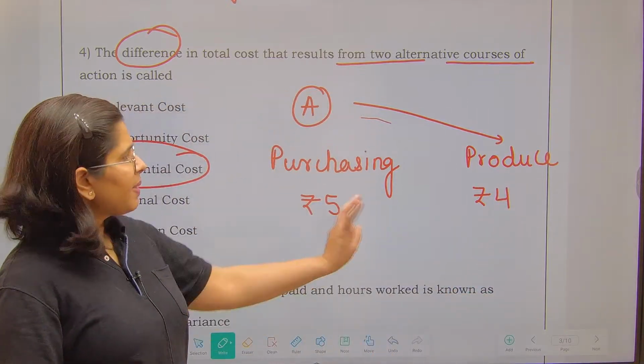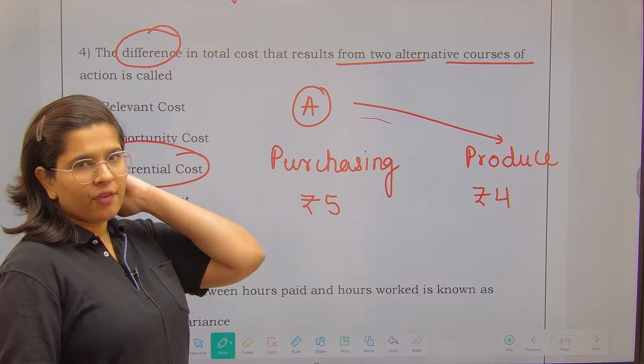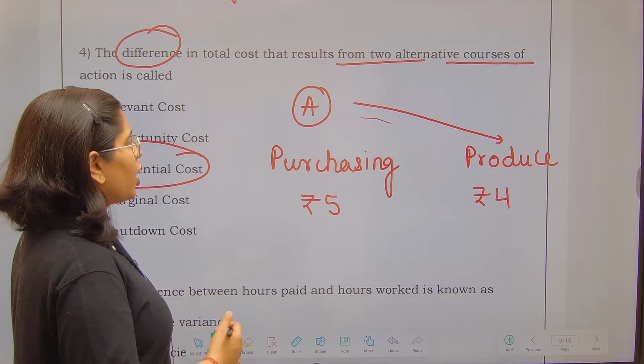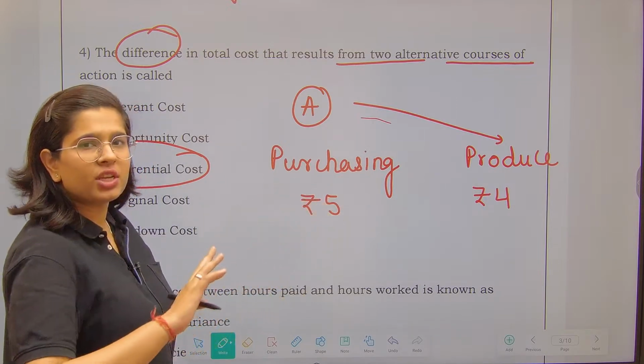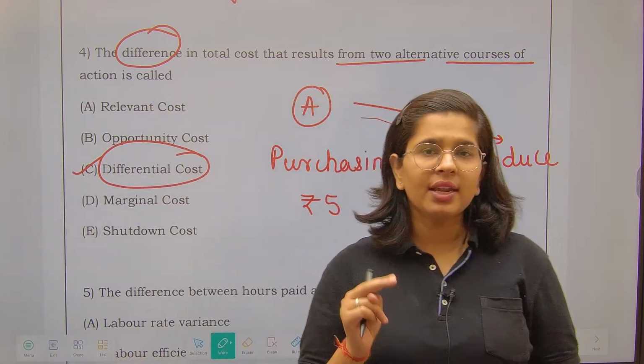So the difference is my profit, right? The difference is my gain, which I do not have to pay to someone else. So these are differential gains, differential losses, differential profits that you can say.